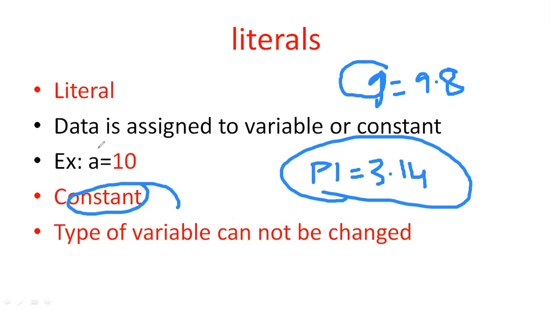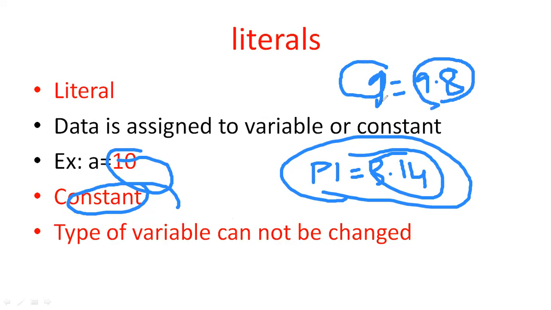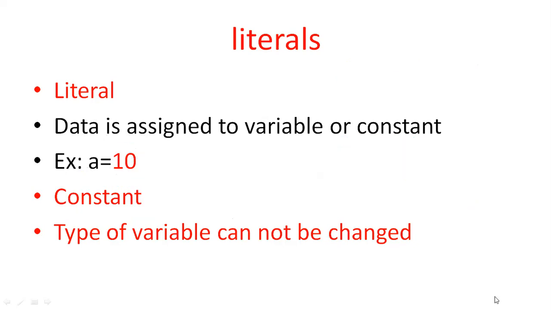How can you represent a literal in this case? A literal is data assigned to the variable or constant. This particular data assigned to the constant is called a literal. In this case, the data assigned to the variable a is also called a literal. Finally, a literal is particular data assigned to a variable or constant. This is some information regarding the literal.